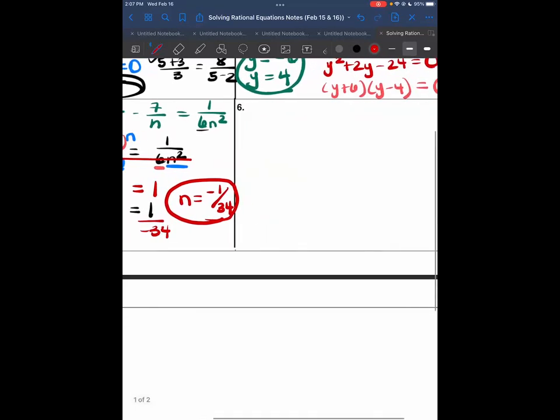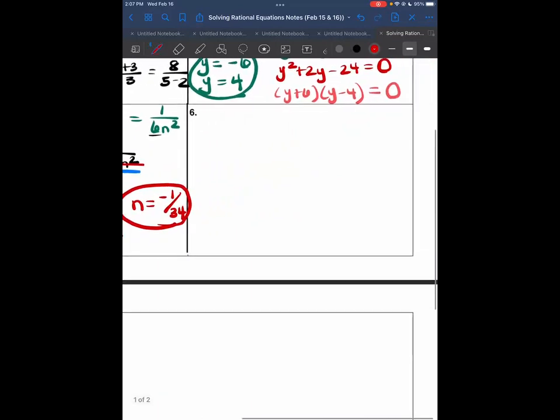And then moving on to number 6. I'm actually going to add the problem in here. On your handout, you should already have it written on there. But we have this right here. This is what you should already have.